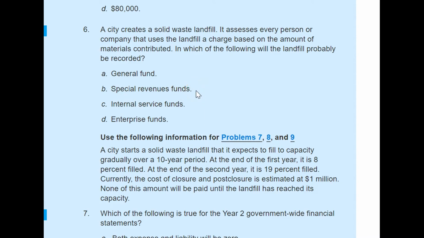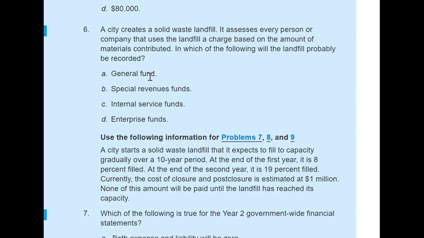So if you remember from chapter 16, general fund and special revenue funds are actually not proprietary funds. I know it's a little bit difficult because you have so many funds, so I would suggest you make a chart of it. If you make a chart, then it would be easy for you to see all this. So these first two funds, general fund and special revenue fund, are actually under governmental fund.